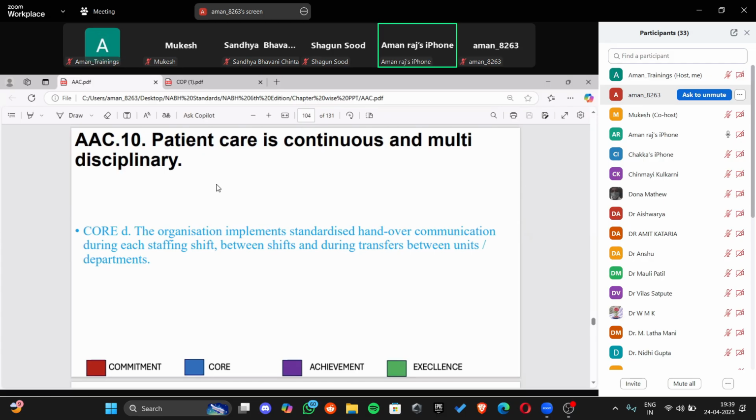Let's move on. The organization implements standardized handover communication during each shift, between shifts, and during transfer. So this is what handover means, handoff. That means when a patient is shifted from the emergency department to the ICU, the nurse or the doctor from the emergency department will give the handover to the doctor, or nurse will give to the nurse. This is called handover, right?